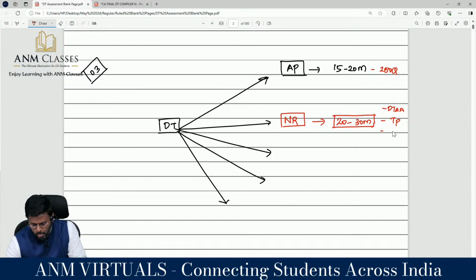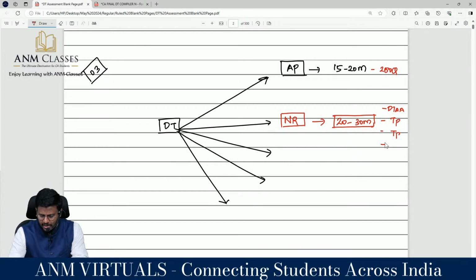Then advanced issues in transfer pricing, like thin cap, restriction on interest under 94B, then secondary adjustment under 92CE. You should be very thorough with these sections. There is a huge chance of testing from that area.